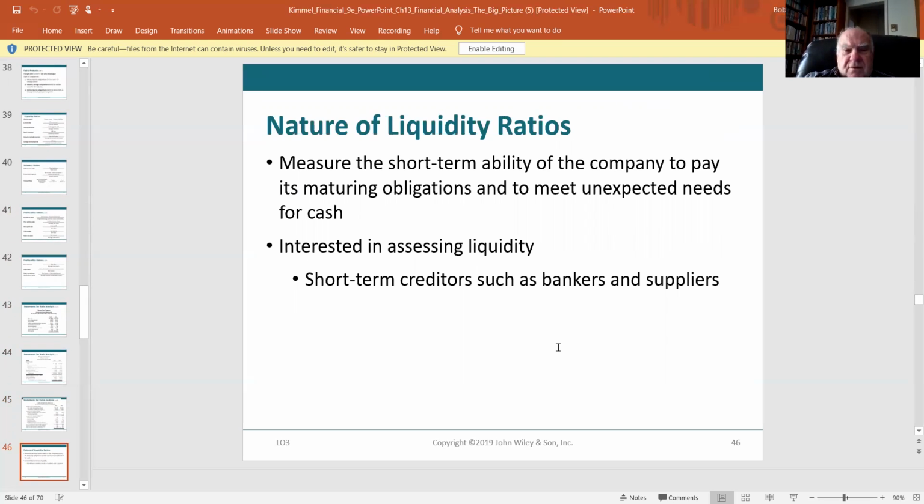Nature of liquidity ratios. Liquidity ratios typically are short-term. They talk about the short-term ability of the company to pay its maturing obligations and to meet unexpected needs for cash. Interested in assessing liquidity are short-term creditors, bankers, and suppliers. If you want to borrow a little bit of money from a bank, they want to make sure that not only can you pay it back, but you'll be able to pay it back quickly out of your existing working capital.